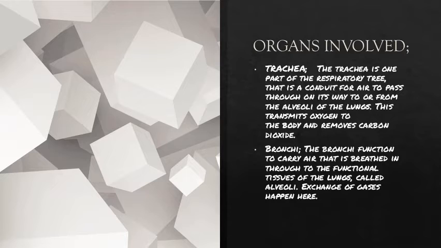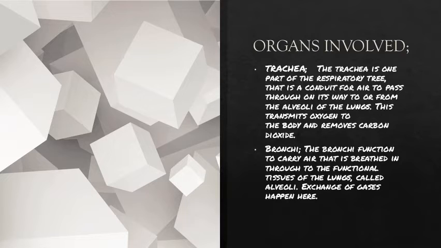Now, what is the function of food pipe? Food pipe brings the food to the stomach. The same thing is the trachea. Trachea brings the air to the lungs.